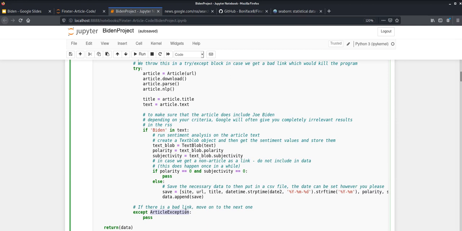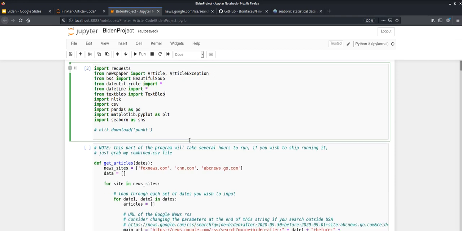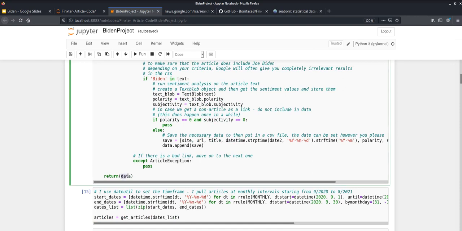To be honest, you're almost guaranteed if you try to run this code that you will have a bad link or two. It's going to happen. So it's necessary, I believe, to put this in the try and except block. So go ahead and do that, and before you run the program, if you're going to put the article exception in, make sure that is imported up here as well. You have to do that in order to raise the exception. So with all of that done, all our data is then going to be passed out of the function. So now that's done and looped through, the list is returned.